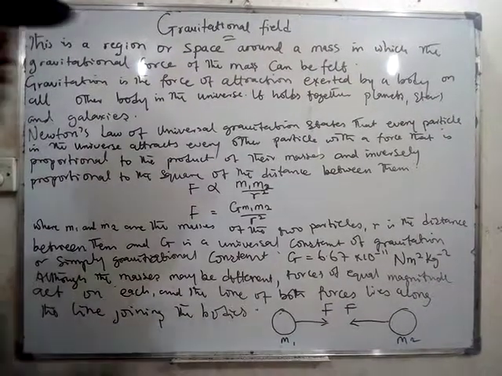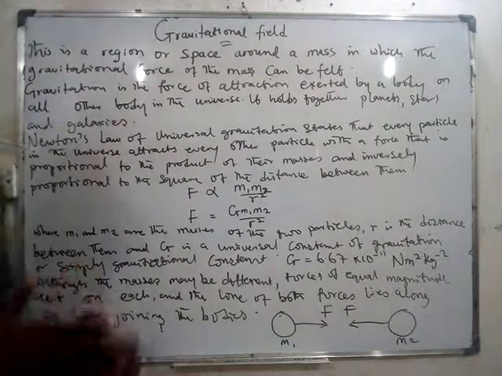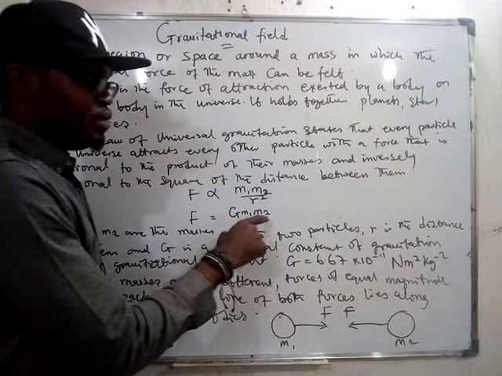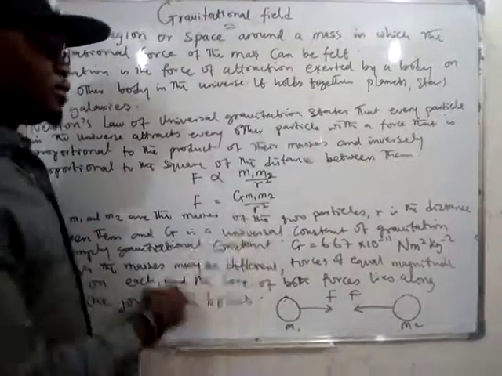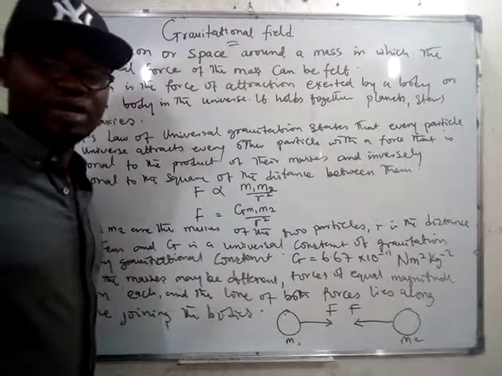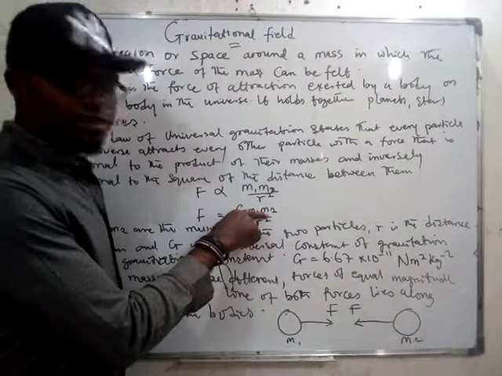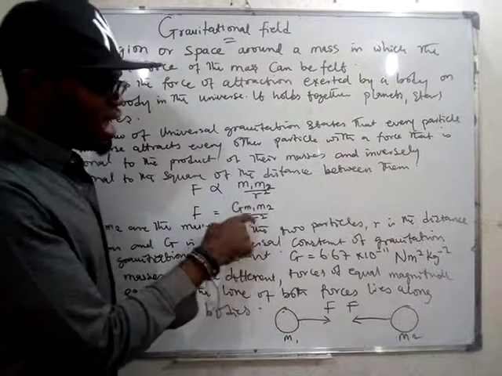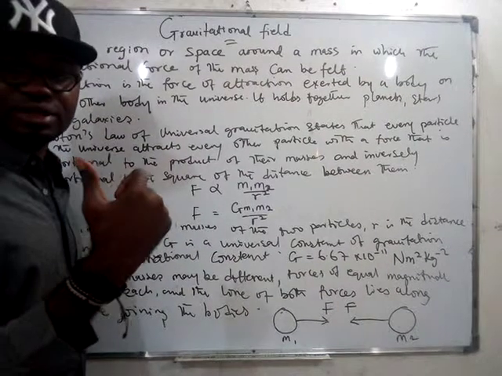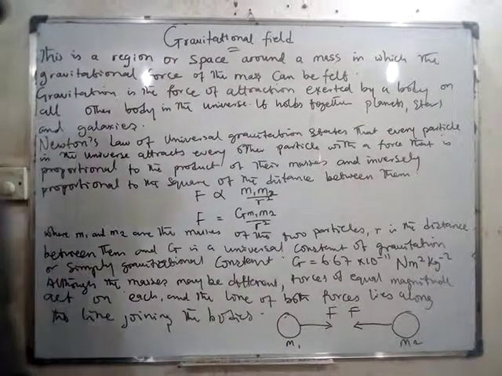We are going to be using this formula to solve subsequent problems in gravitational field, so take note of it. F is equal to G M1 M2 all over R squared, where M1 and M2 are the masses of the two particles. If you are talking about the gravitational attraction of the mango on Earth, this M will be the mass of Earth, whereas this one will be the mass of the mango. And R will be the radius, which is the distance between the two masses that you are considering. In subsequent classes we are going to be using it to solve problems.